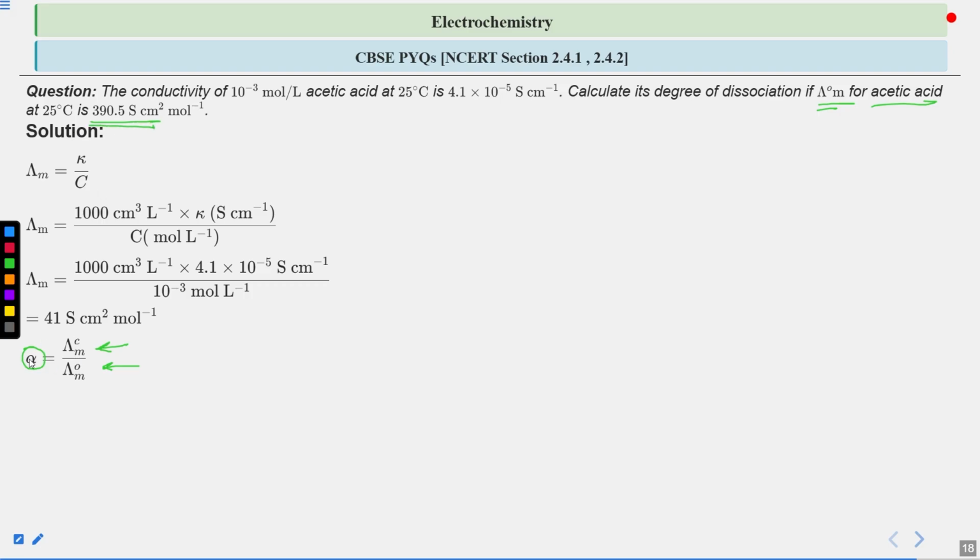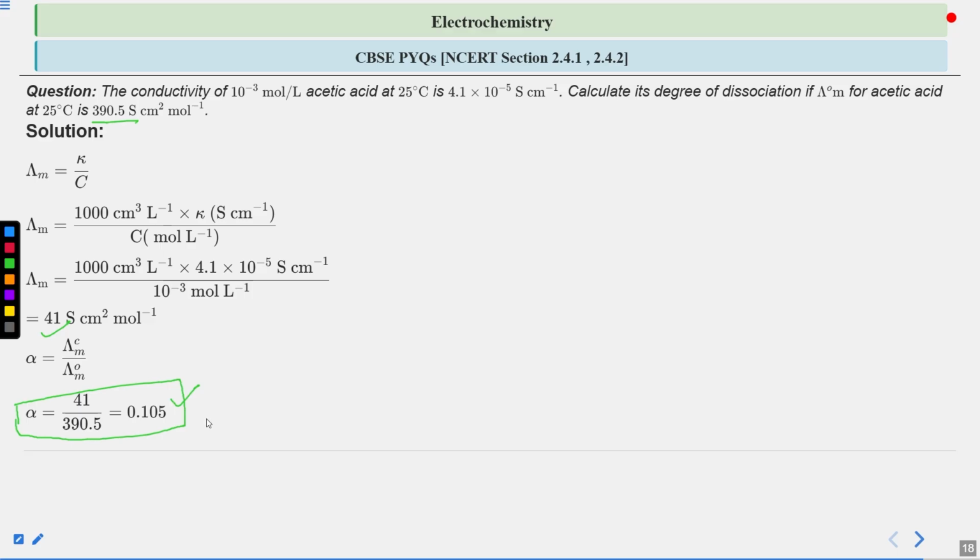Alpha you have to determine, and we have already got lambda m. So alpha will be lambda m, which is 41, upon lambda naught m, which is 390.5, and when you solve this fraction, it equals 0.105. This is the value of the degree of dissociation alpha for acetic acid, and our final answer.